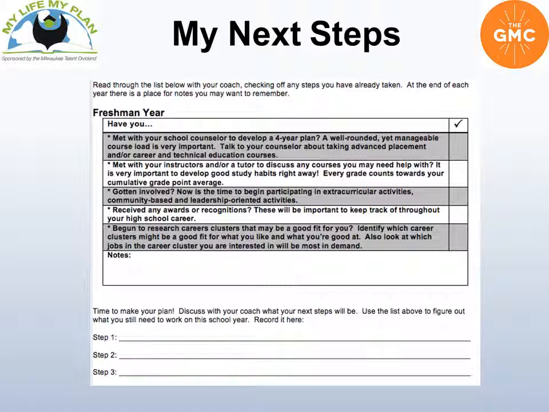Training Module 3 will also show you how students can enter their steps in their career assessment website for easy access in the future. This is a critical part of the My Life, My Plan workshop because the school counselors will use this information in helping students continue the exploration you are helping them to begin. By entering their next steps, the counselor will know exactly where to pick up where you left off.